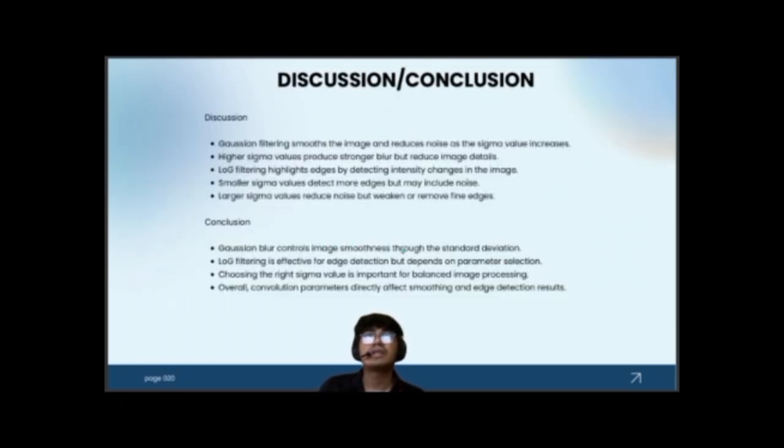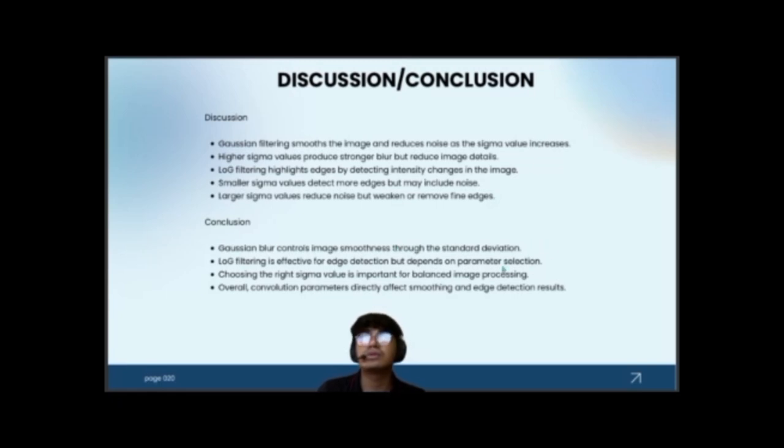And then here comes the discussion and conclusion. Discussion: Gaussian filtering smooths the image to reduce noise as the sigma value increases. The higher sigma value produces a stronger blur but reduces image details. LoG filtering highlights the edges by detecting intensity changes in the image. Smaller sigma values detect more edges but may include noise. Larger sigma values reduce noise but weaken or remove fine edges.